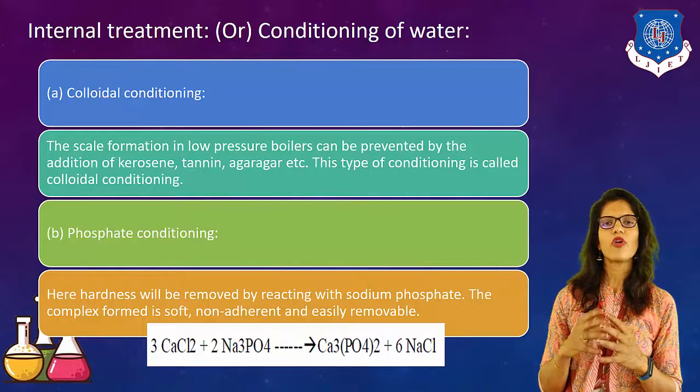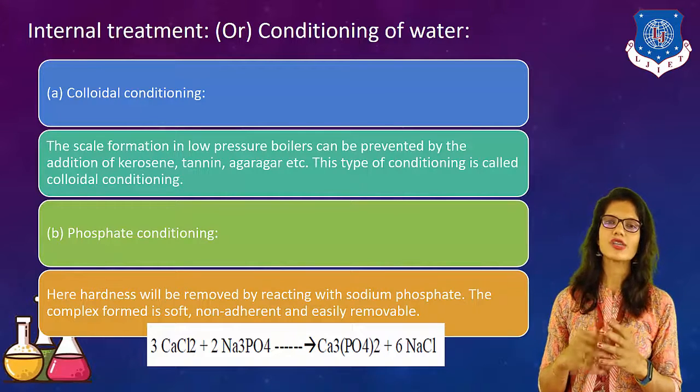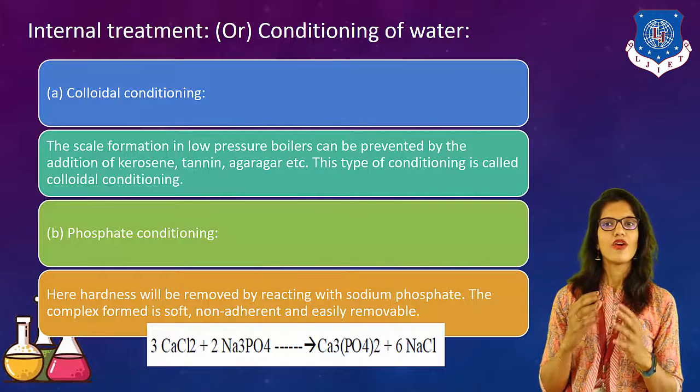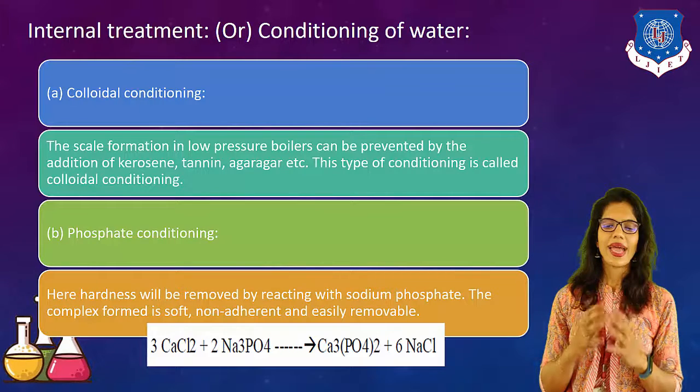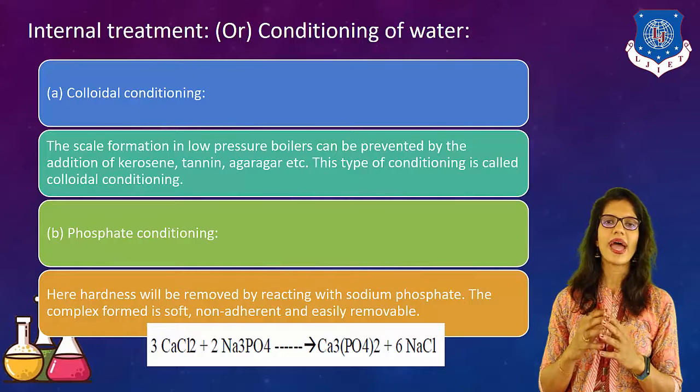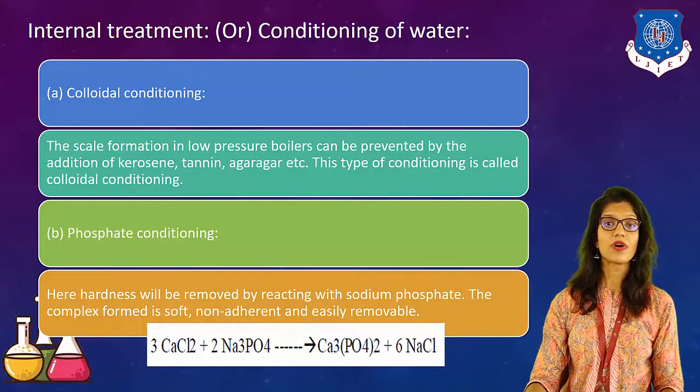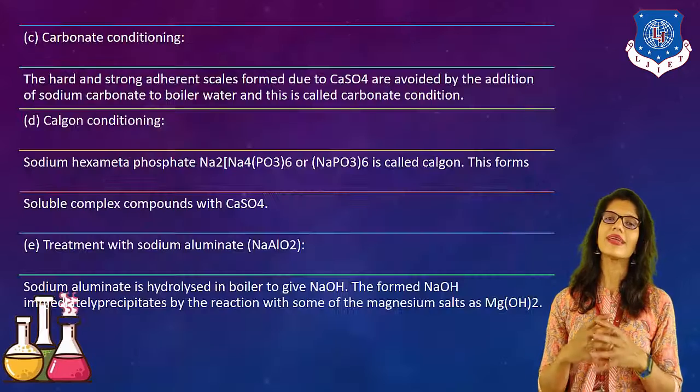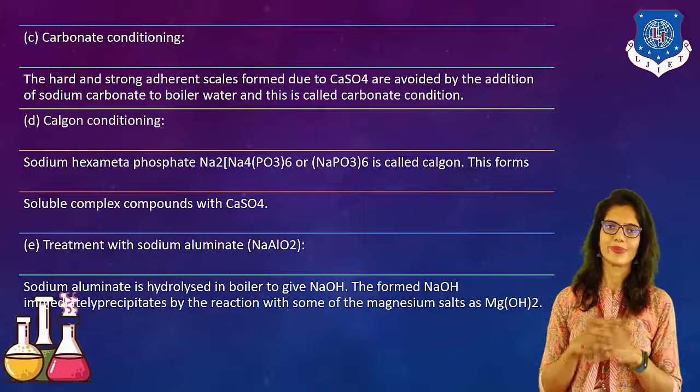Likewise, the second type of internal conditioning is phosphate conditioning. Phosphate conditioning can be done using Na3PO4. So when we add this Na3PO4 in CaCl2 or in hard water, it will remove the hardness from the water. It will convert it in such a manner that we can easily remove it.